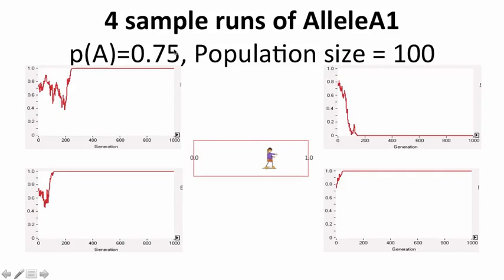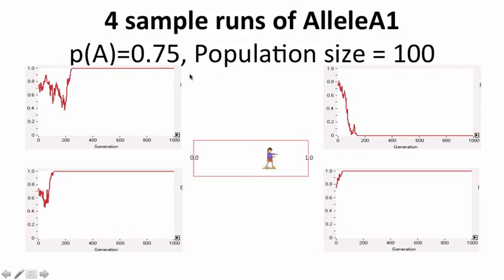Now notice there is still some chance the allele will be lost, even if it starts off very abundant. You see this happen in this case. Even though it started at 75%, it bebopped around, and after a few sudden losses, it did actually go to 0. So this does happen, but this frequency tells you the probability of it.